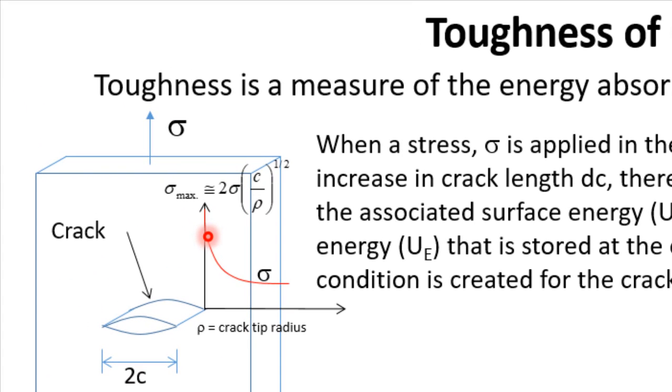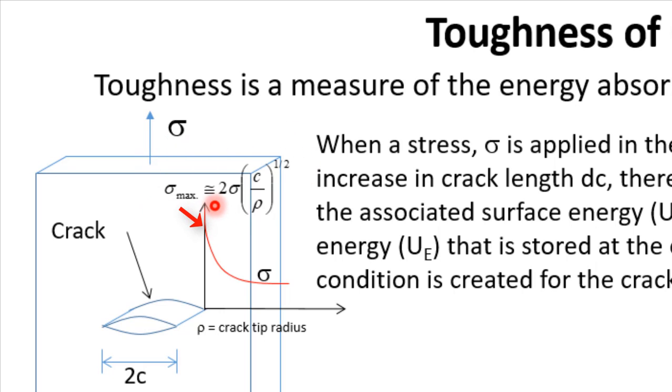This graph shows schematically how the stress will vary in this direction. Near the crack tip, there is very high stress. As we go away from the crack tip, the stress will become the nominal stress. And this maximum stress near the crack tip is given by this equation.